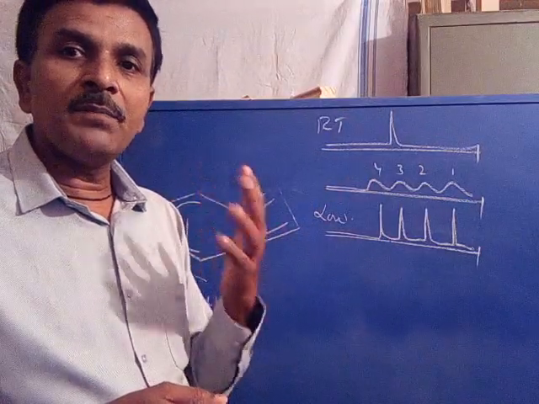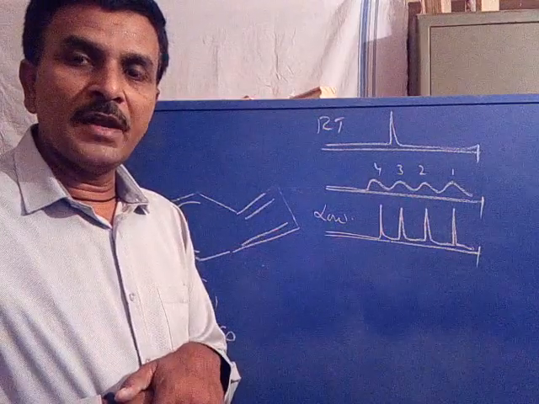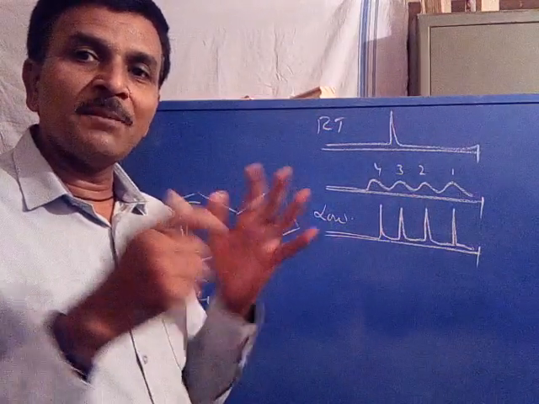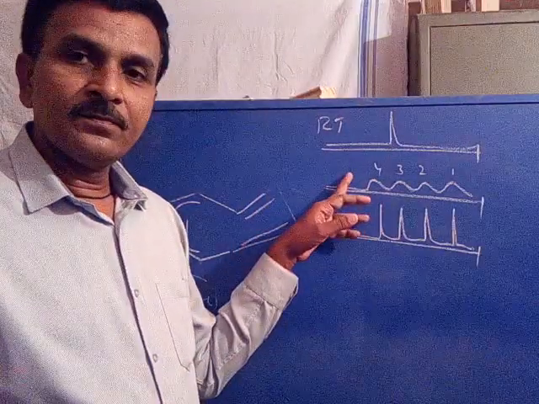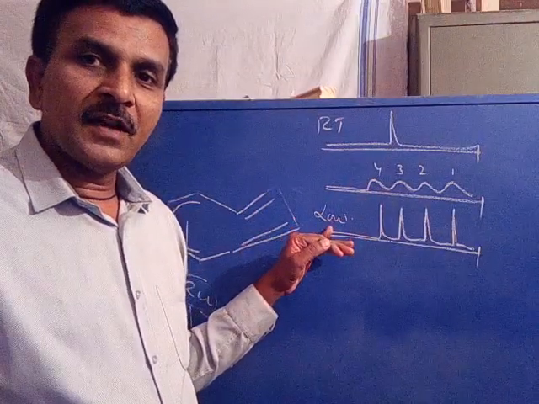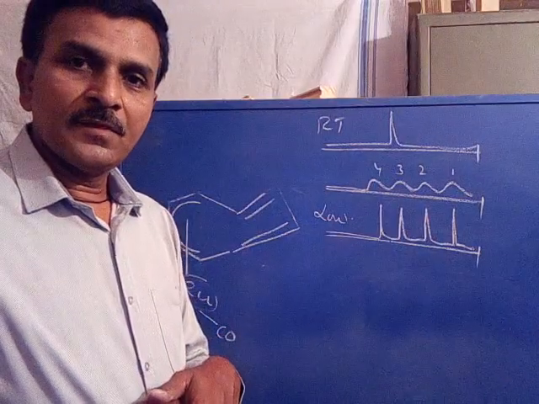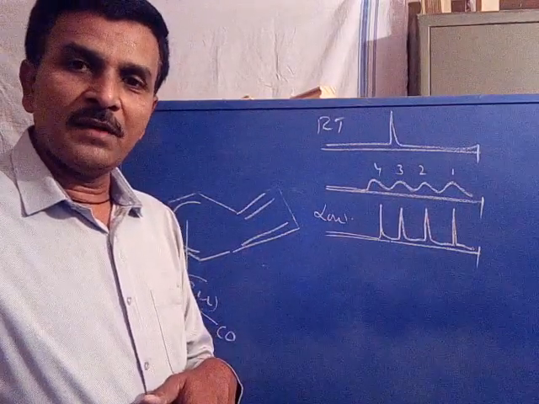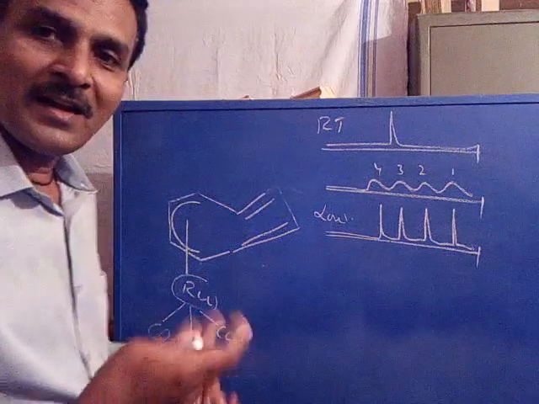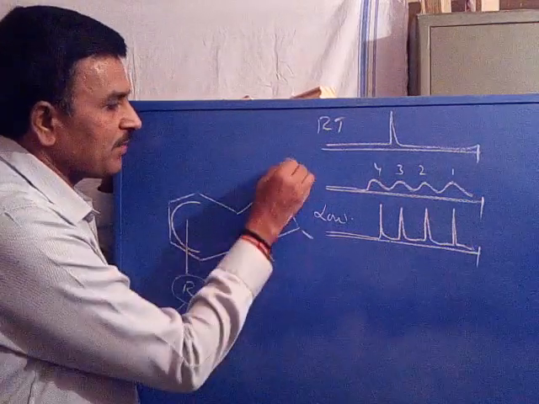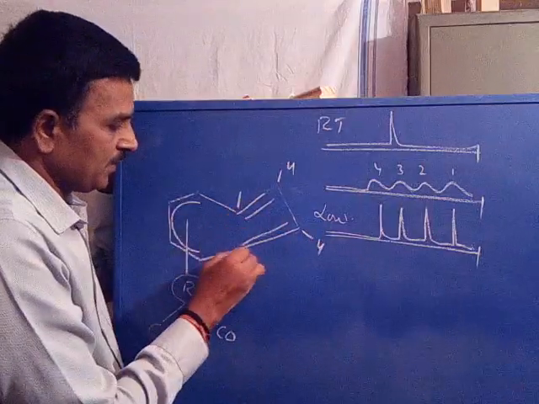When the protons are becoming slowly non-equivalent, their signals get slowly separated in the spectrum. Further decreasing the temperature, all the signals become separated. Why do four signals appear? Because at lower temperature, you see, a pair of hydrogens become non-equivalent.